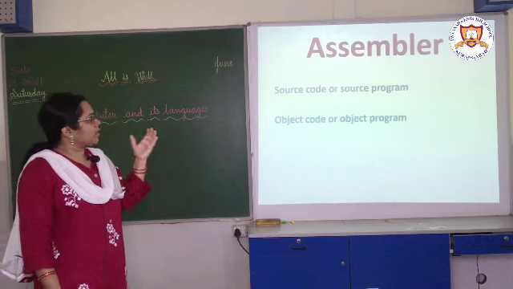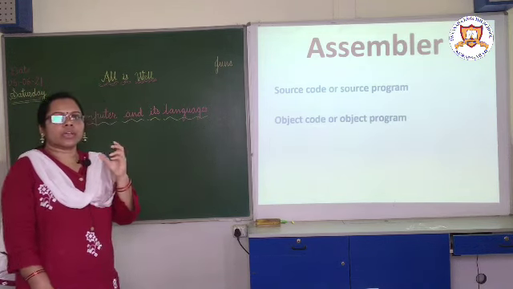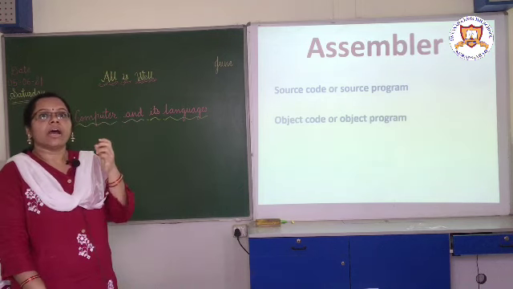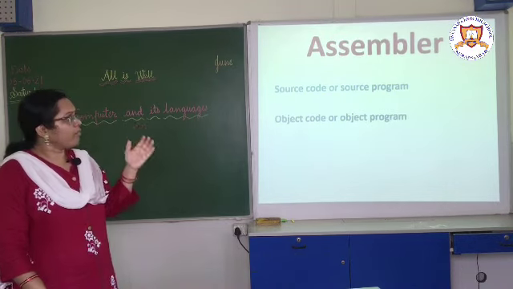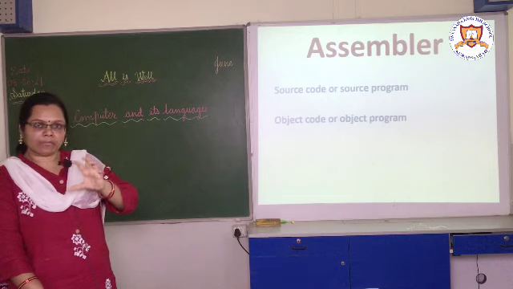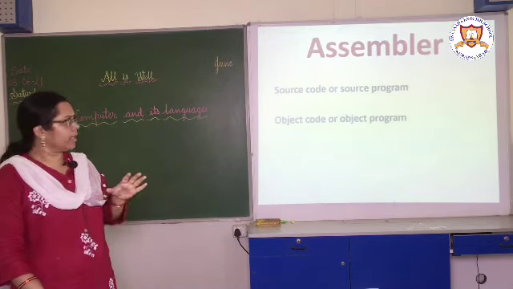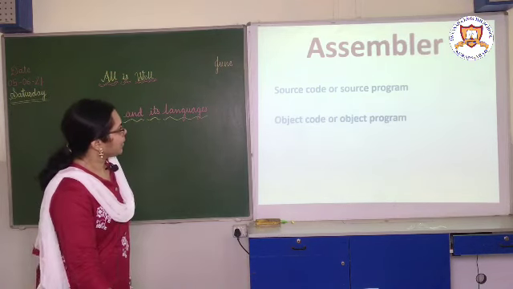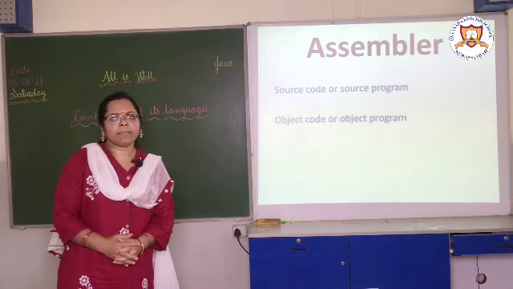So, what is source code? The program which is written in the form of assembly language is called source code. And when we translate the assembly language into the machine language, which is in the form of 0 and 1, then it is called the object code. Okay children, so this is the assembly language.